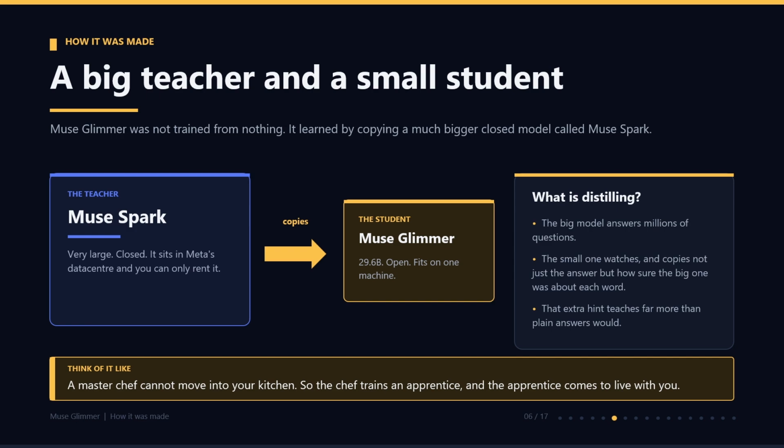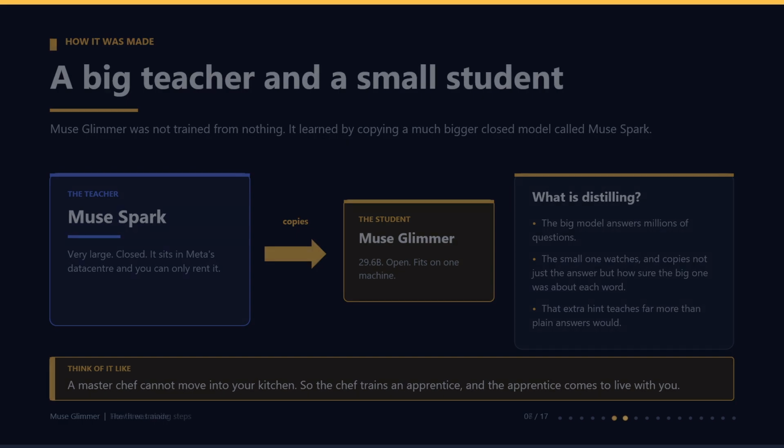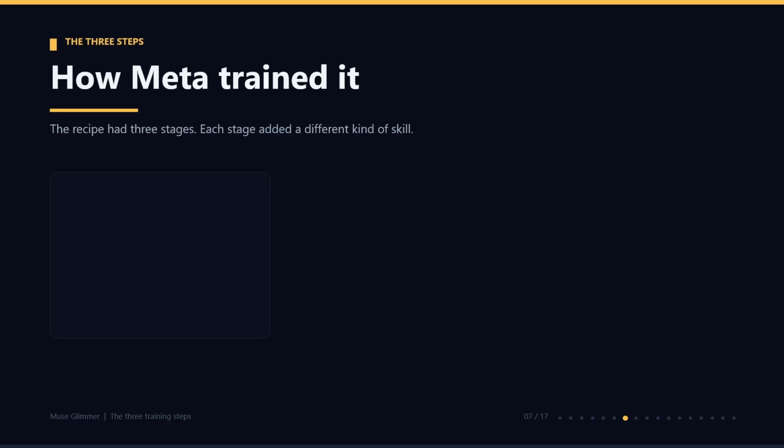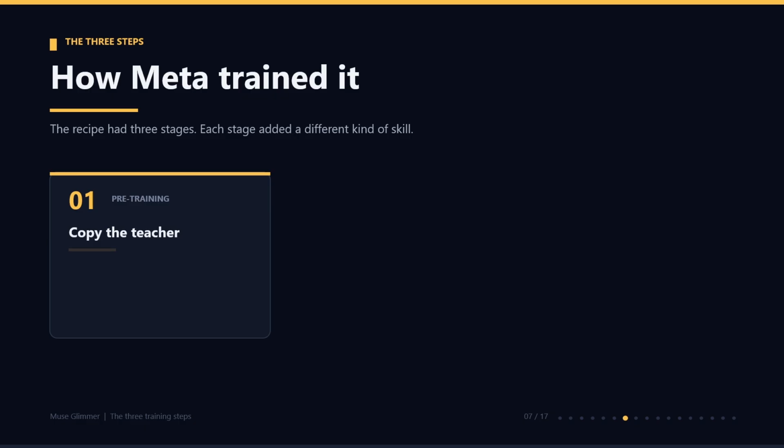That extra hint teaches far more than plain simple answers would. Here's an easy way to picture it. A master chef cannot move into your kitchen. So the chef trains an apprentice, and the apprentice comes to live with you. The recipe had three stages, each one added a different kind of skill.